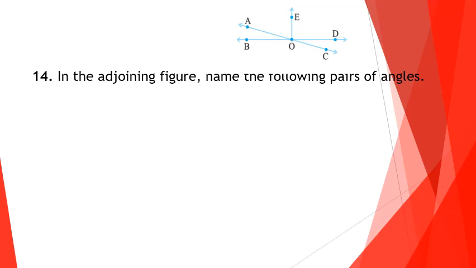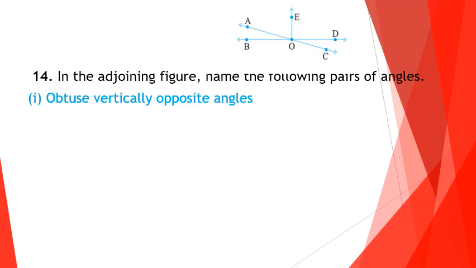Now the last question of this exercise, question number 14. In the adjoining figure, name the following pairs of angles. We can answer the first one, obtuse vertically opposite angles. We studied that when two lines intersect, two pairs of vertically opposite angles will form, out of which one pair will be acute angles and the other should be obtuse angles.